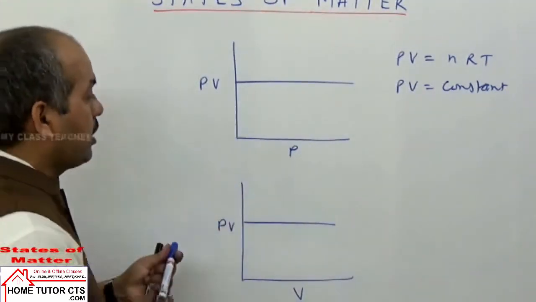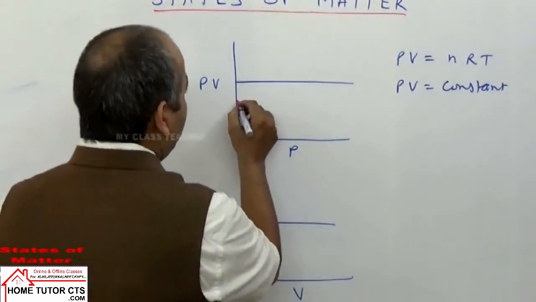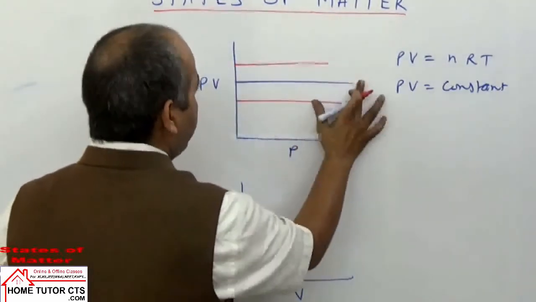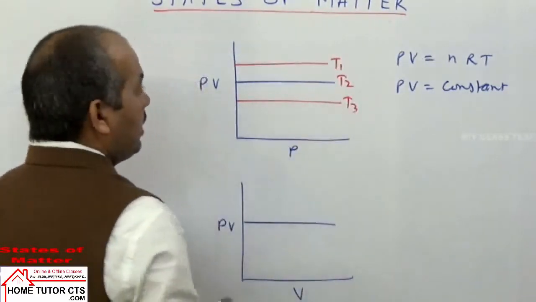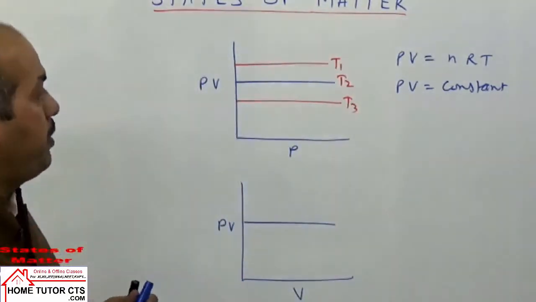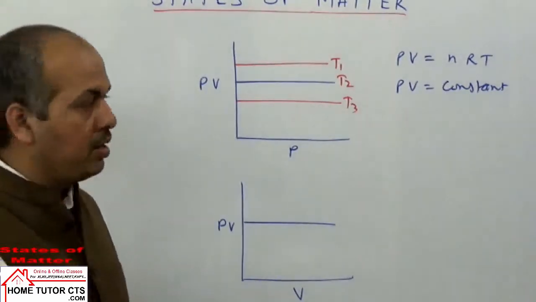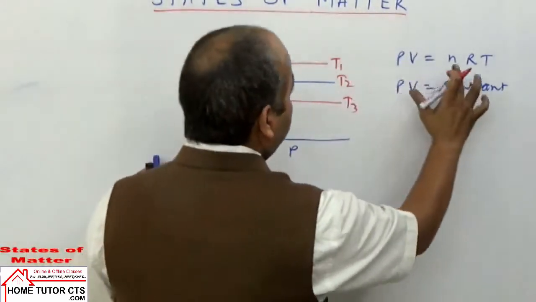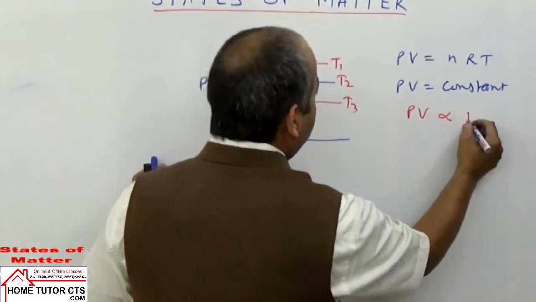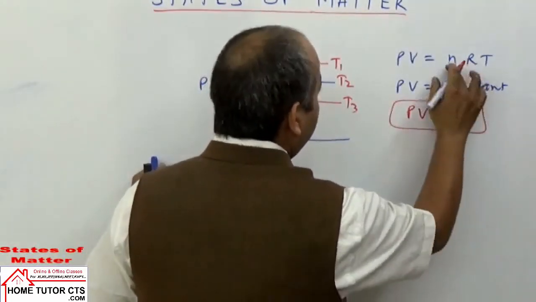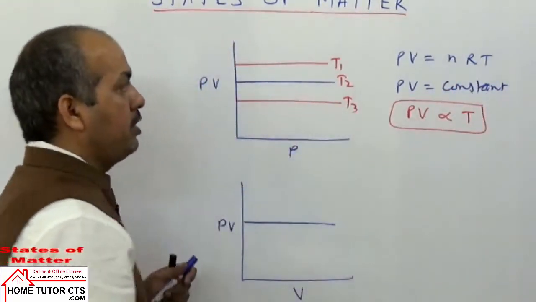Now suppose I take the graph here at two or three different temperatures. Suppose I take T1 temperature, T2 temperature, T3 temperature. Then in this case, can you tell the relation of temperature, which is highest or lowest? From the gas equation, PV is directly proportional to temperature if the number of moles of the gas remains constant.